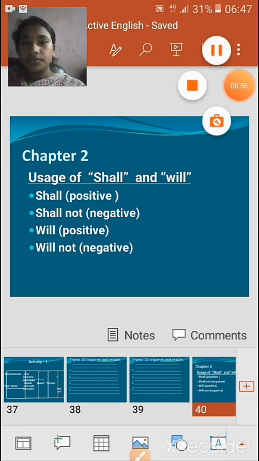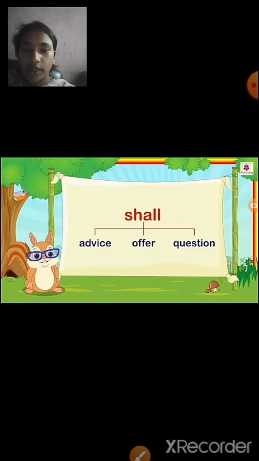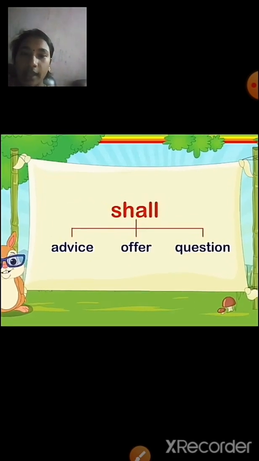Okay children, so shall and will. In chapter number 2 we are going to see where we should use shall and when you should use will. Shall, in terms of advice, offer and question, you will use shall in a sentence.